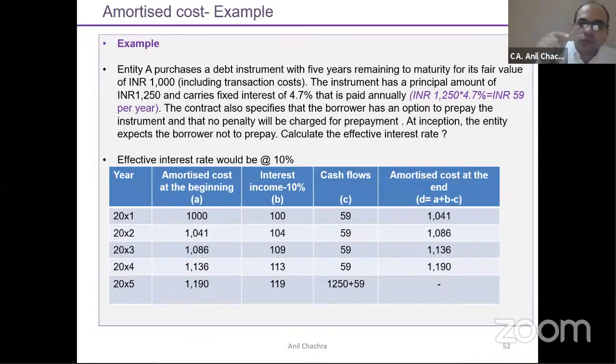This 10% will reduce your amount to zero at the end of the 5 years. At the year end, the amount would remain the same, but on a yearly basis, it will get differentiated, right? So that is called the amortization method. You can calculate for a bank loan on the same basis, right? So this amortization will be applicable for financial liabilities as well as for debt instruments wherein the business model is hold to collect. The amortization method will not be applicable for equity investments.